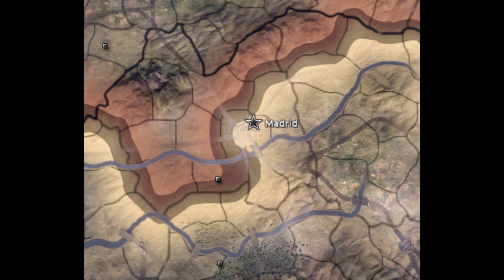The main battle was in Madrid, Spain's capital. The battle lasted for months, killing thousands. The Nationalists were besieging the city in hopes of capturing it.